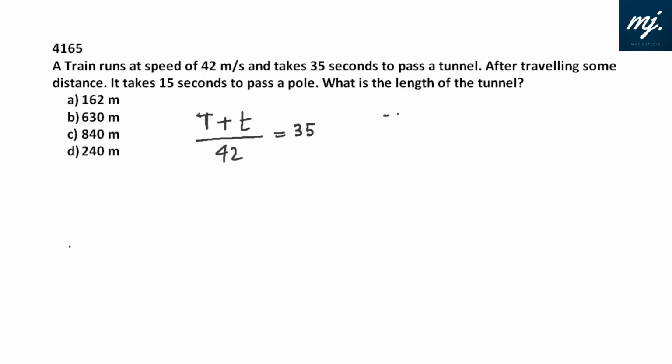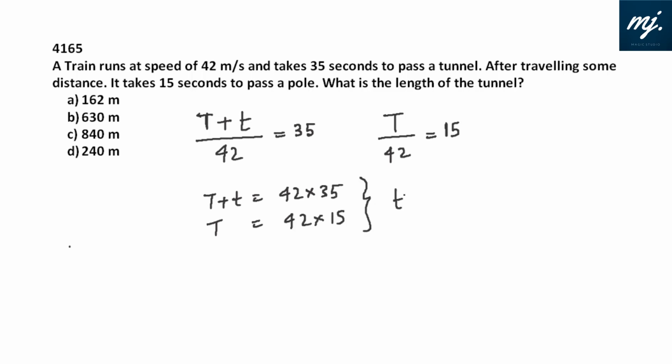So if a train is passing a pole, the distance traveled by the train would be only its own length. And that will take 15. What is the length of the tunnel? If we just multiply these two, we'll get the length of the tunnel. T plus t is 42 into 35. And T is 42 into 15. If I subtract these two, the small t, or the length of the tunnel, would be 42 into (35 minus 15), which is 20. That is 840 meters. Length of the tunnel is 840 meters. That features in option C.